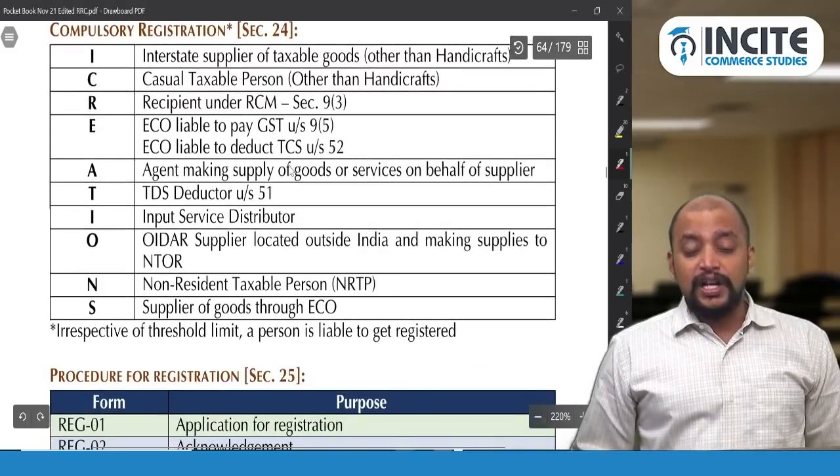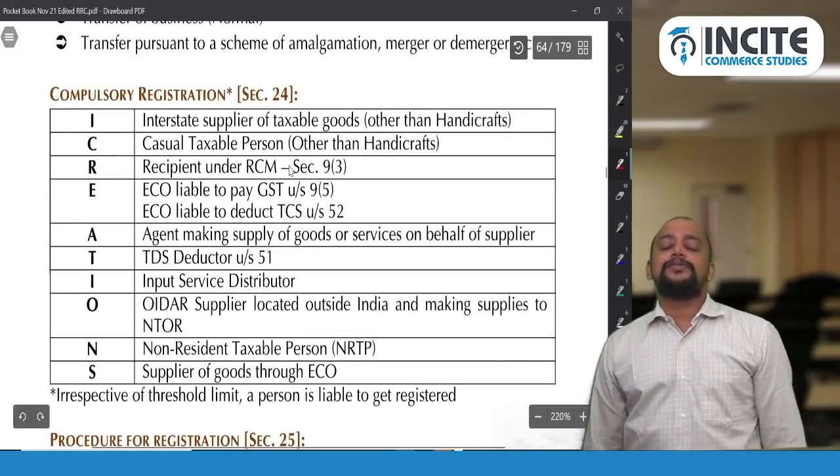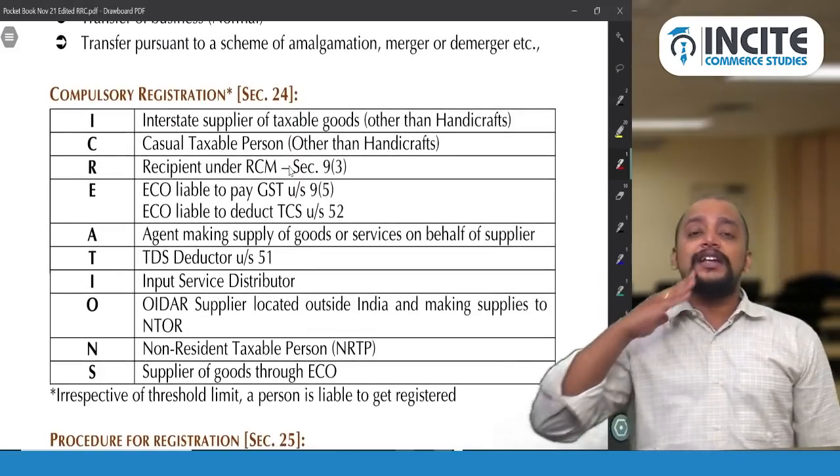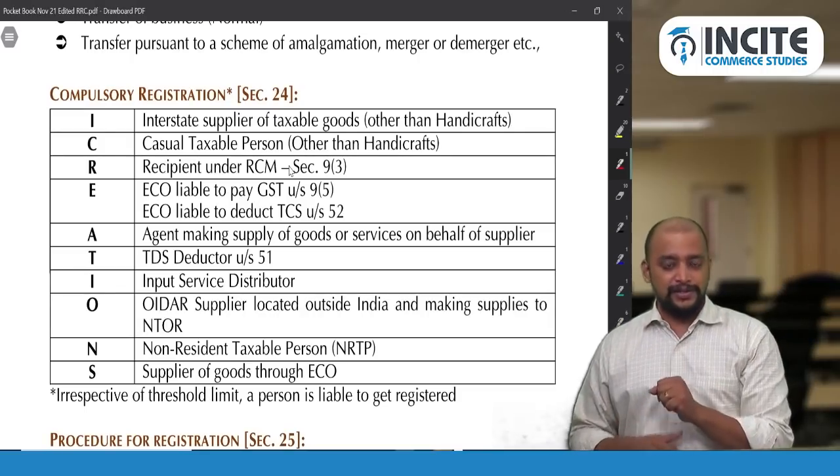Whereas in section 24 also a few compulsory registrations are there. Whenever I am saying compulsory registration, what does it mean? It means that irrespective of the aggregate turnover, I need to register. That is the meaning of compulsory registration.